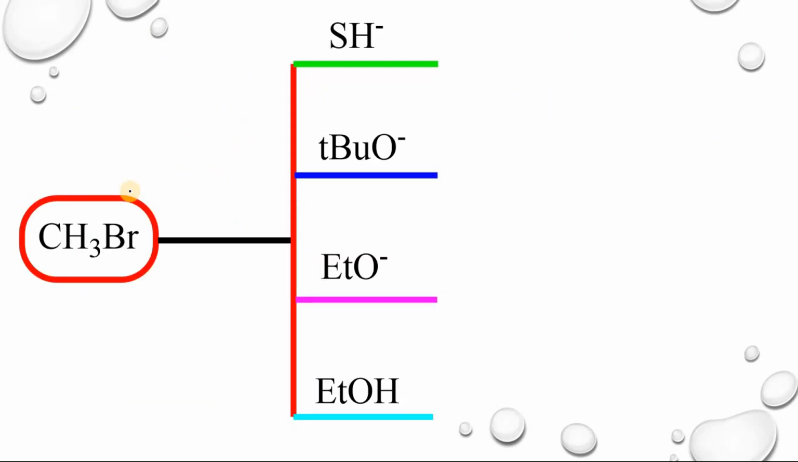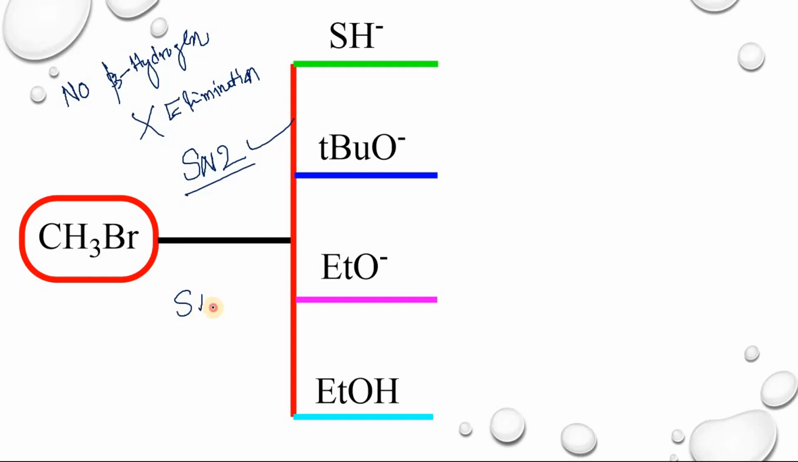Let us take methyl bromide. We know that in the case of methyl bromide, there is no beta hydrogen. When there is no beta hydrogen, there is no possibility of elimination reaction. In case of methyl halides, there is a possibility of only SN2 reaction.